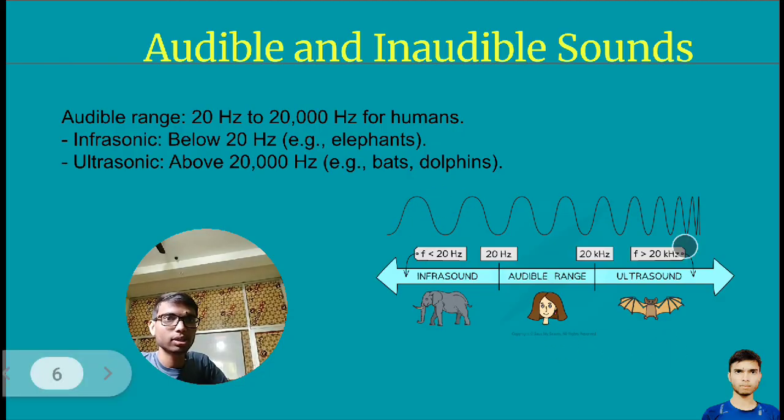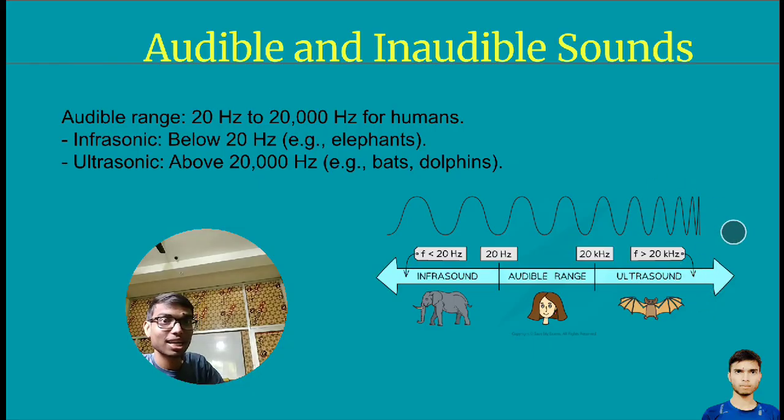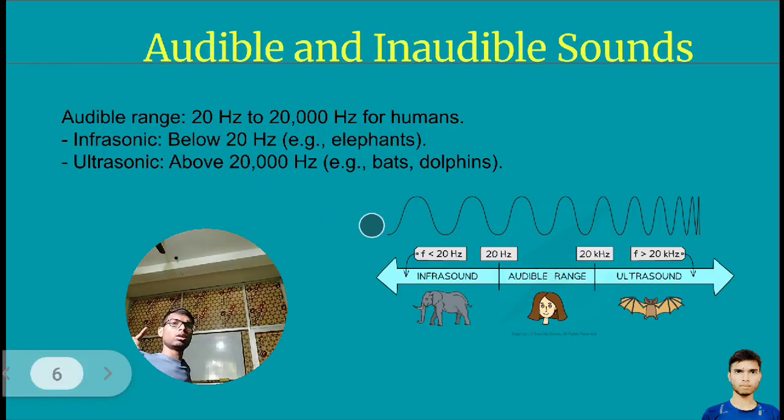And here you can see, infrasound waves would look like this. For the audible range, it would look like this, and for ultrasound, it would look like this. You can observe what is happening with this wave. Now, this slide is clear.